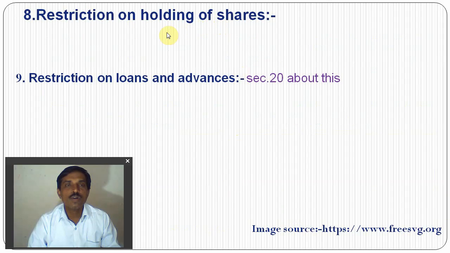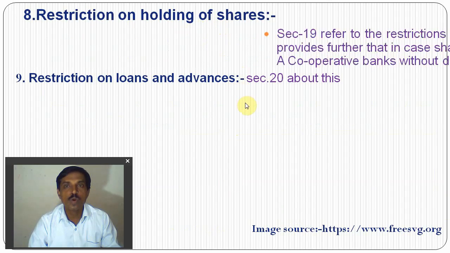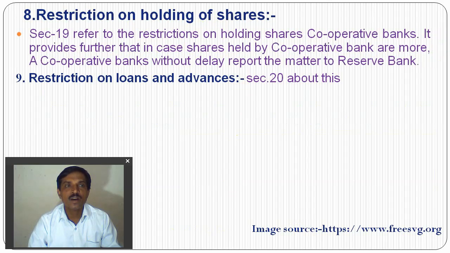The restriction on holding shares. Section 19 refers to the restriction on holding shares by cooperative banks. It provides further that in case the shares held by the cooperative banks are more, the cooperative banks must without delay report the matter to the Reserve Bank. The restriction on holding shares: this Section 19 gives a restriction on cooperative banks holding the shares of other banks and others.